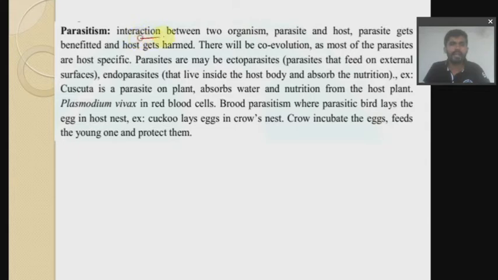Parasitism is an interaction between two organisms, where one is the parasite, that is species A, and the other is the host, that is species B. In the interaction between parasite and host, the parasite gets benefited and the host gets harmed. So you should have examples.